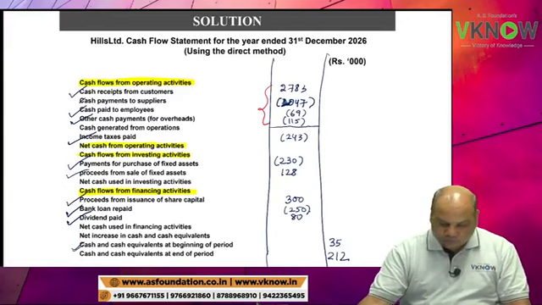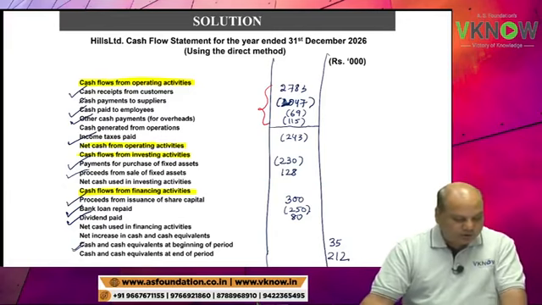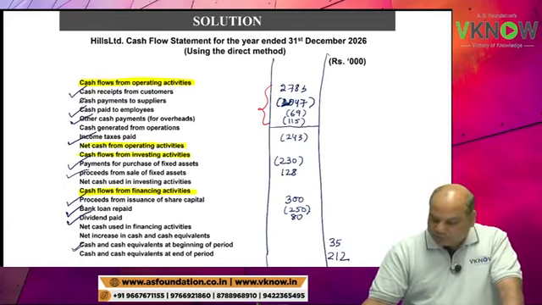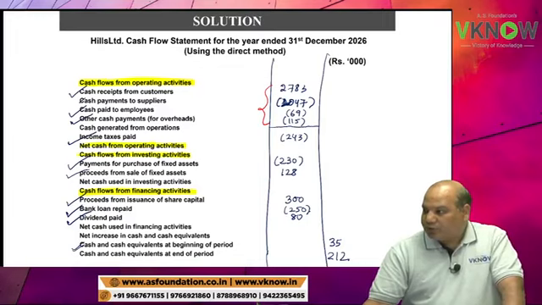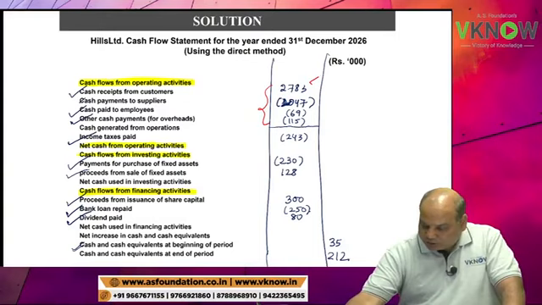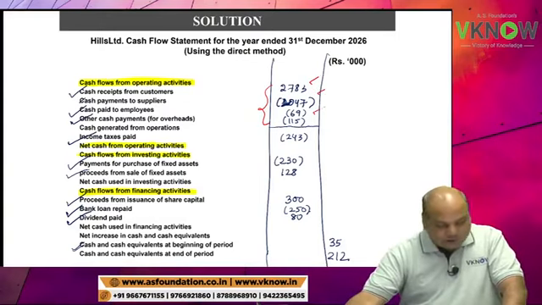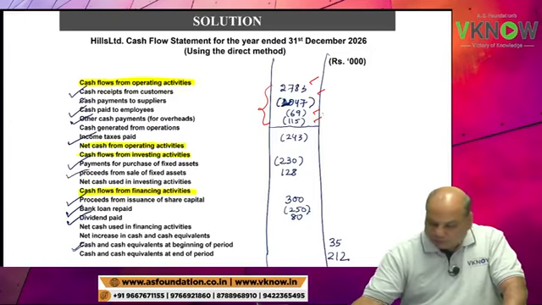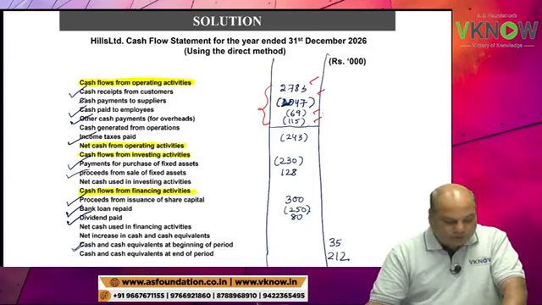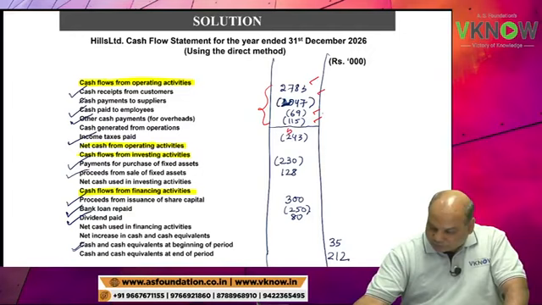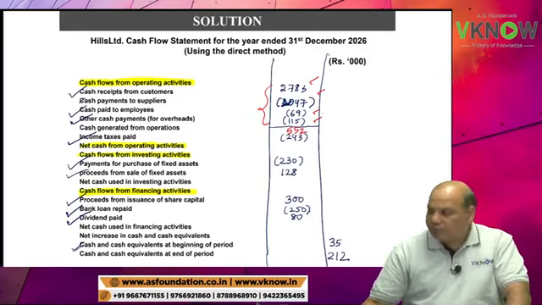Take the total of these items. Cash generated from operation: 2783 minus 2047 minus 69 minus 115 equals 552.